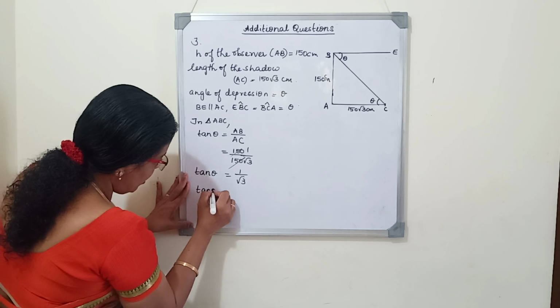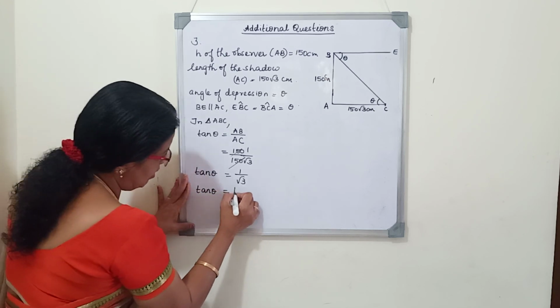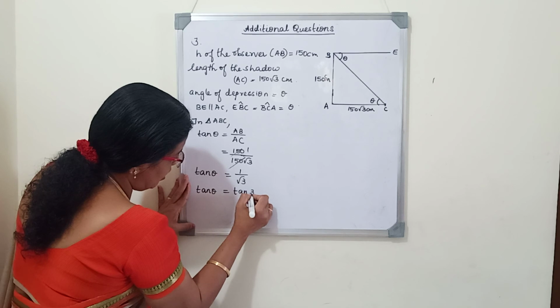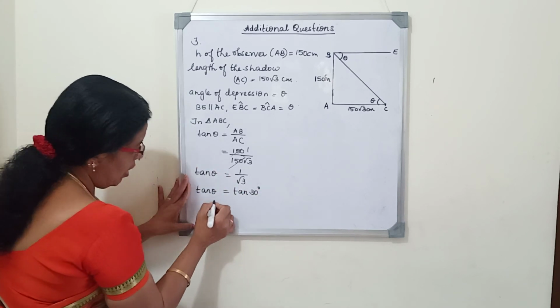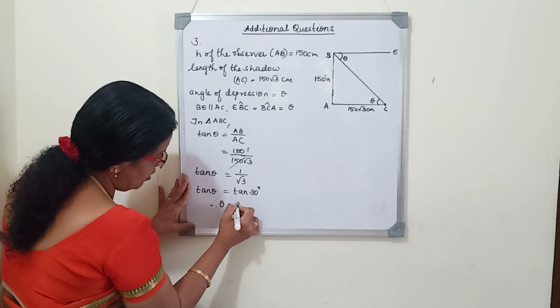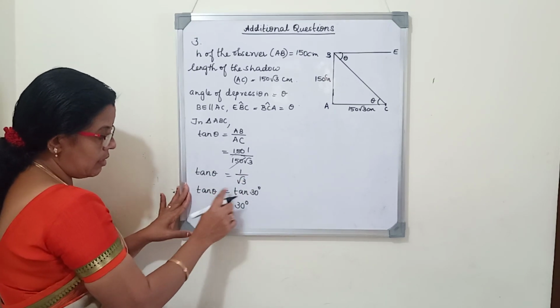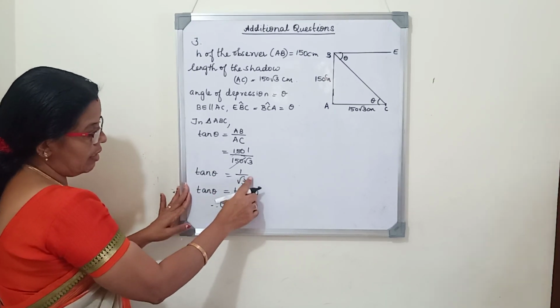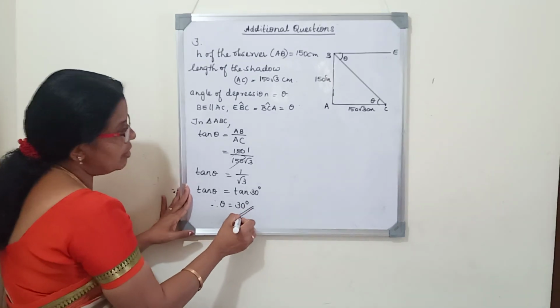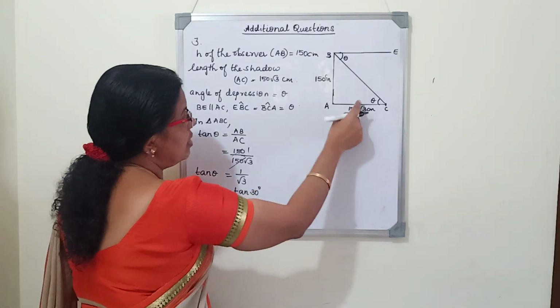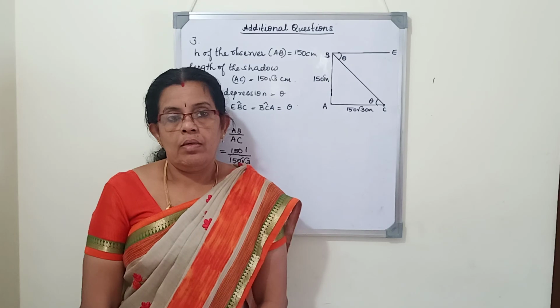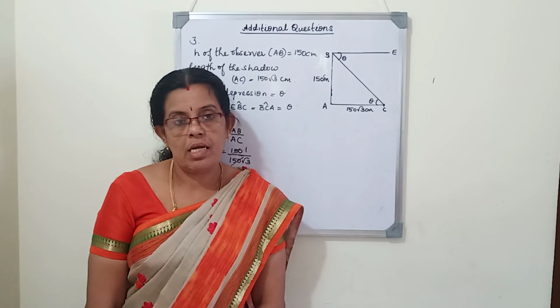Tan theta is 1 by root 3, which is tan 30. So we will write tan theta is equal to tan 30 degree, because tan 30 is 1 by root 3. Therefore, theta is equal to 30 degree. So the angle of depression is 30 degree. With this, we completed this chapter. Thank you.